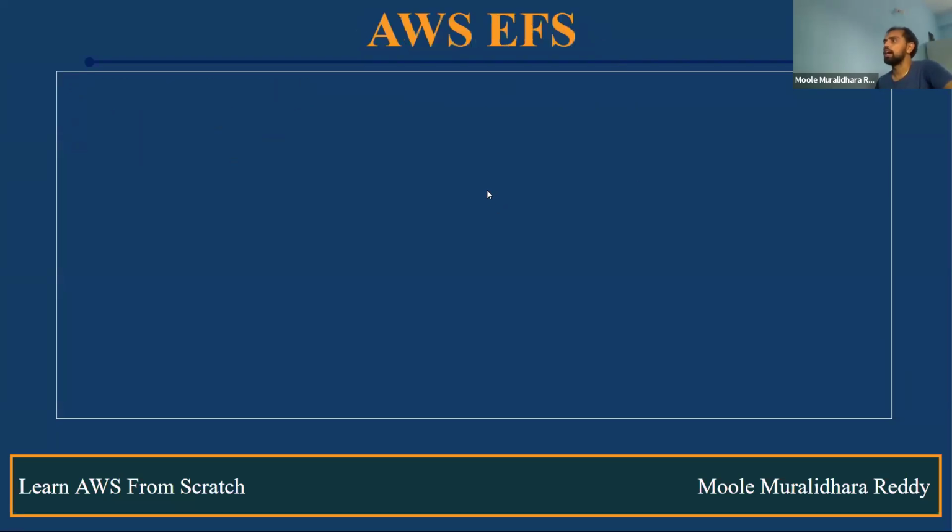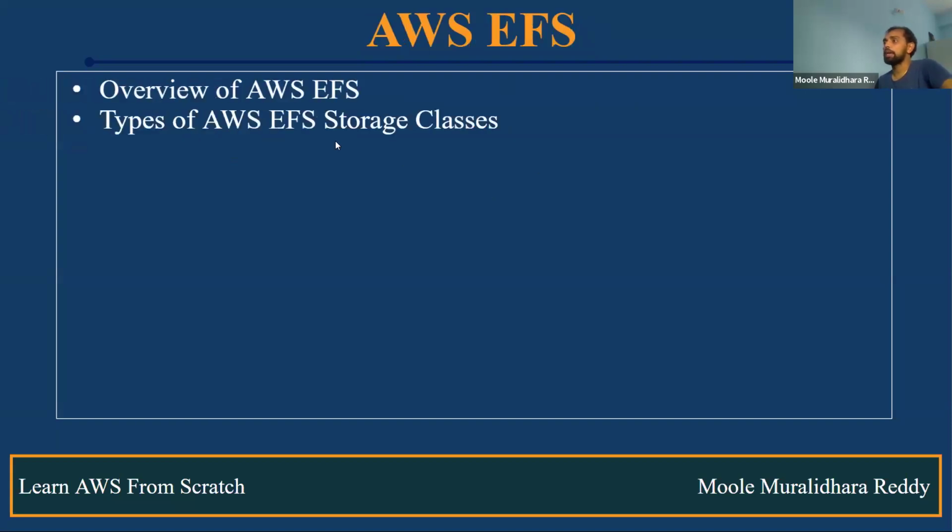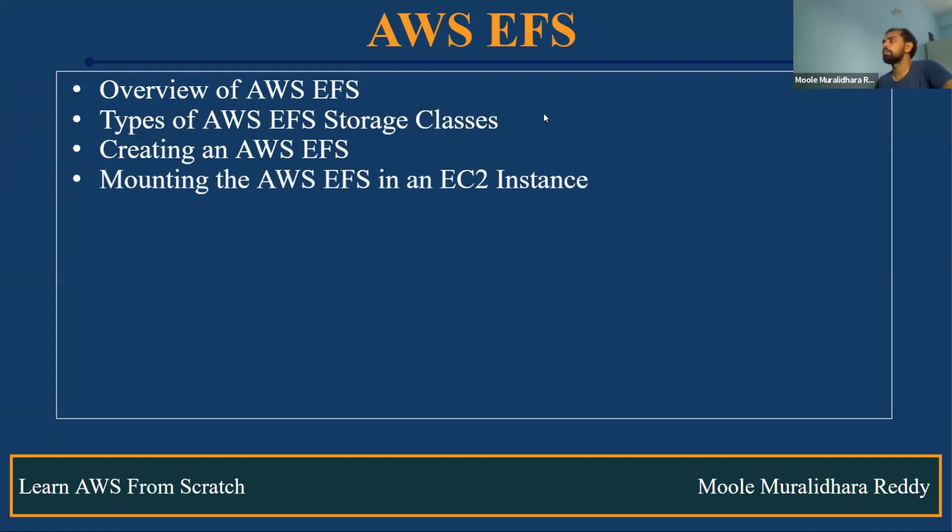Coming to AWS EFS, what are the uses of AWS EFS? Types of AWS EFS storage classes available. How do we create AWS EFS? How do we mount AWS EFS in an EC2 instance? And also how do we delete the EFS? Everything we'll discuss. Once we complete this, you will get to know how to mount this EFS to multiple EC2 instances. And remember one thing, guys, EFS supports only Linux. For Windows, we will use FSx.